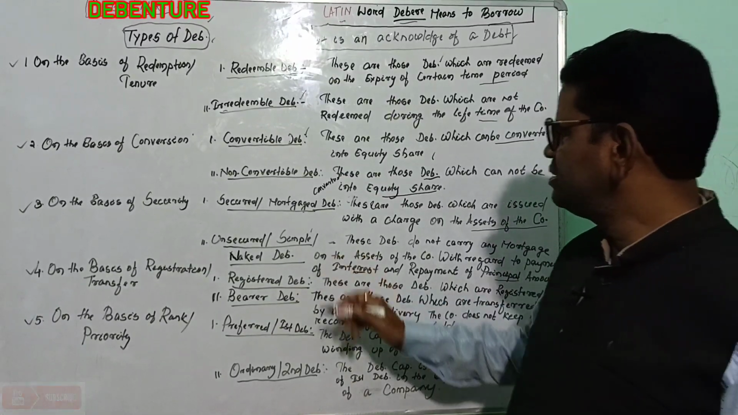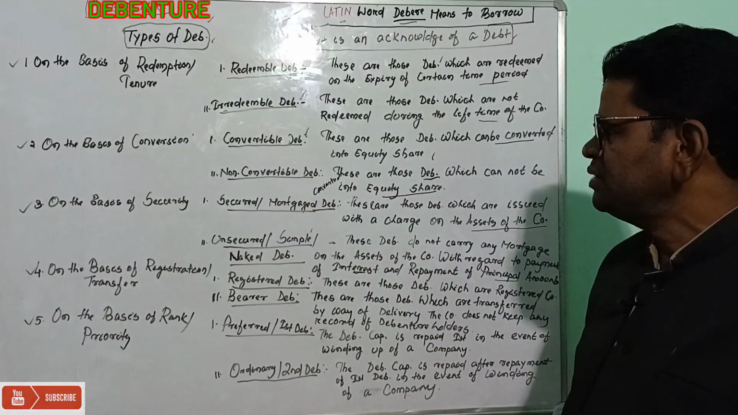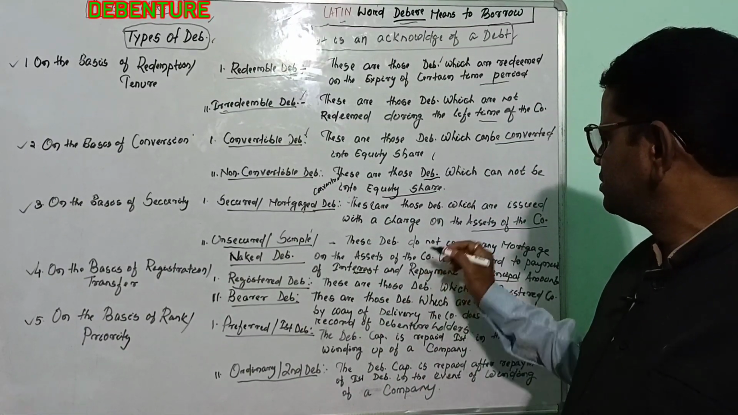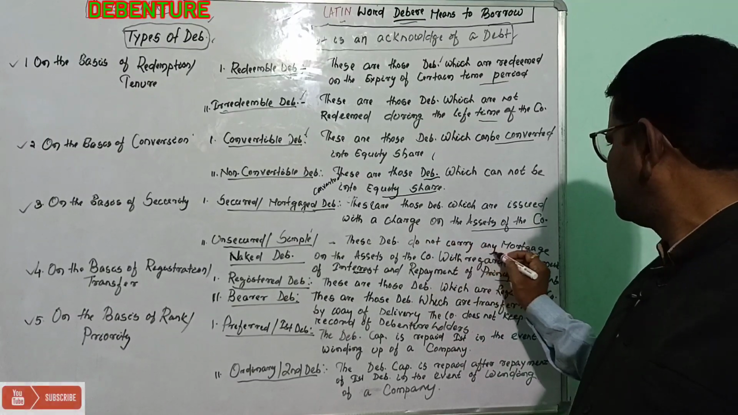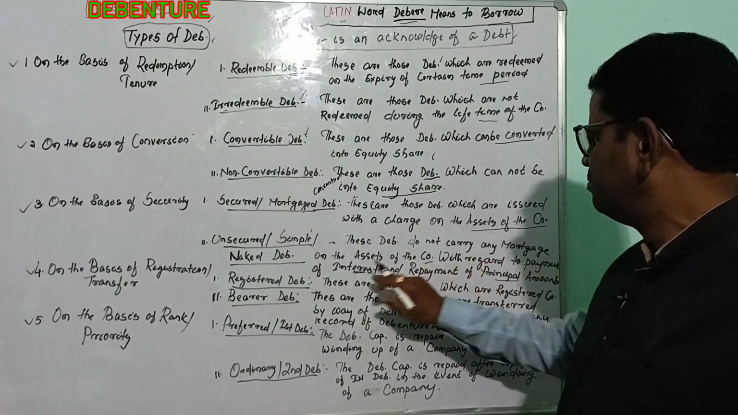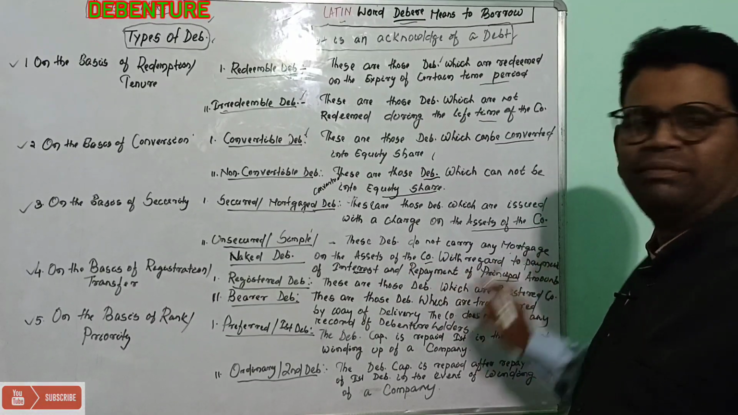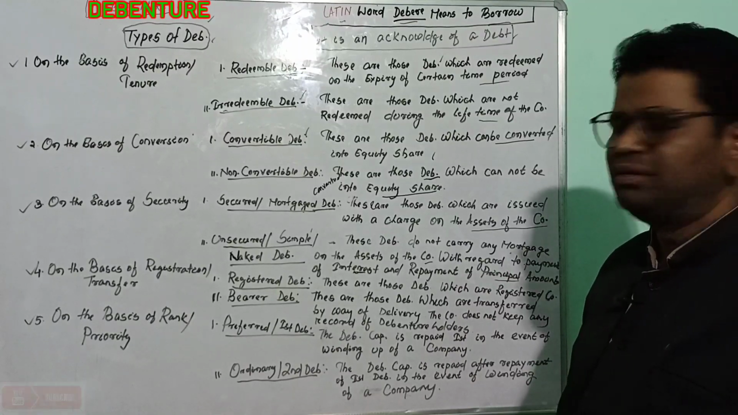Unsecured, simple or naked debenture is just the reverse of secured or mortgage debenture. These debentures do not carry any mortgage on the assets of the company with regard to the payment of interest and the repayment of the principal amount. I hope you are clear.